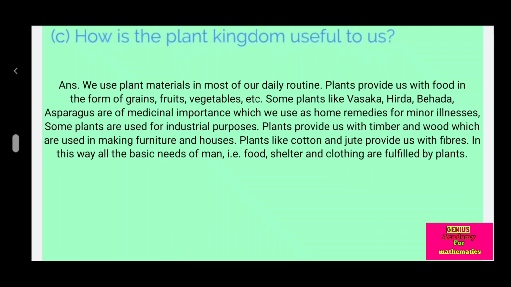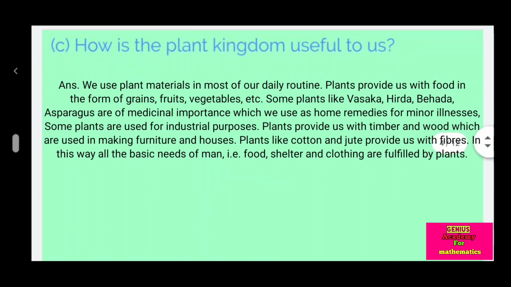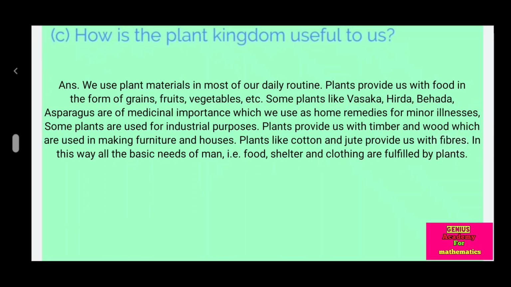Some plants are used for industrial purpose. Plants provide us with timber and wood, which are used in making furniture and houses. Plants like cotton and jute provide us with fibers. In this way, all the basic needs of man, that is food, shelter and clothing, are fulfilled by plants.